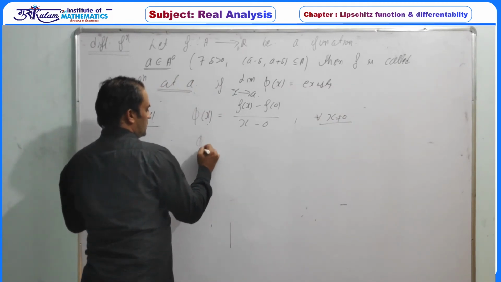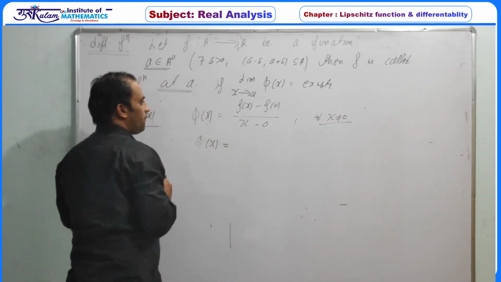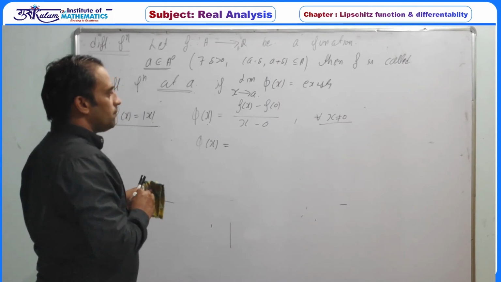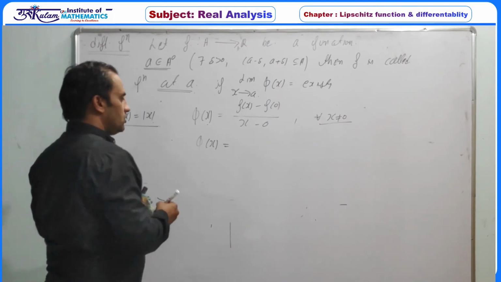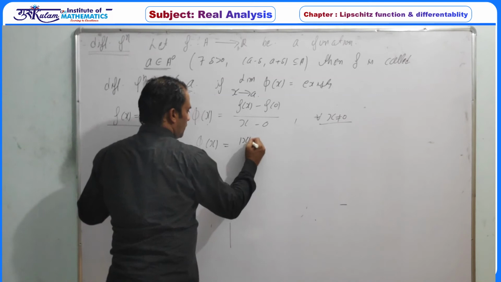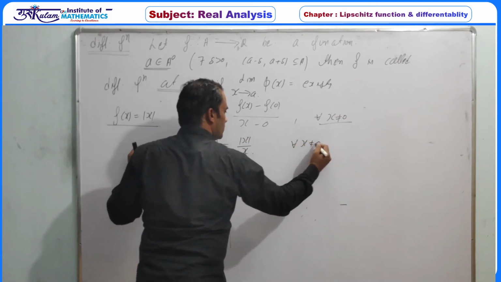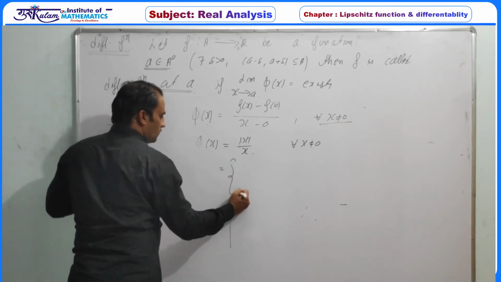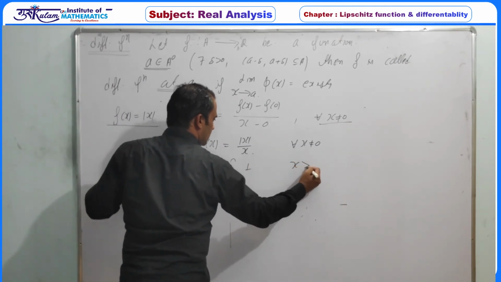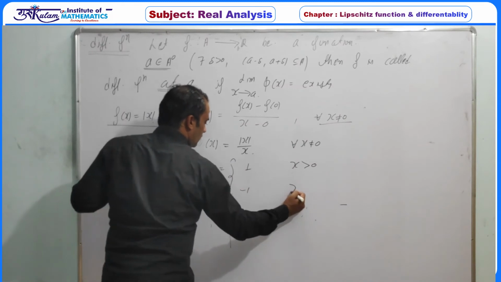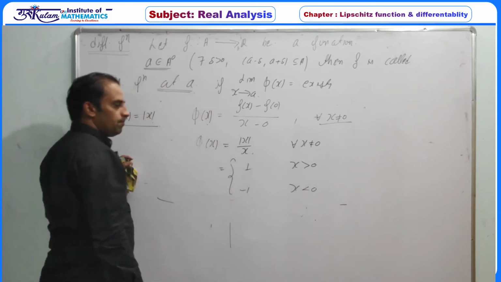Now put the value of the function: f(x) is mod x, f(0) is 0, so this is mod of x by x for all x not equal to 0, which is the same as 1 whenever x is greater than 0, and minus 1 whenever x is less than 0.